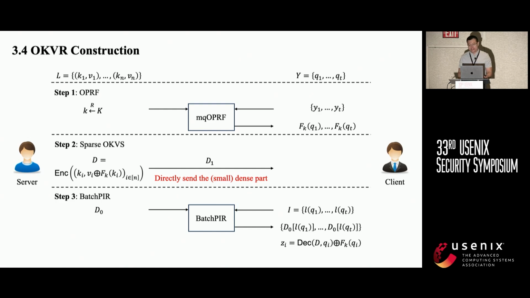So step 1 is just a simple OKVS, and in step 2, we ask the server to directly send the small dense part. Because the dense part is really small, we can directly send it in the offline phase. And in step 3, we ask the client and the server to run batch PIR so that the client can retrieve the necessary values from the OKVS and then decode by combining the dense part and the retrieved values.